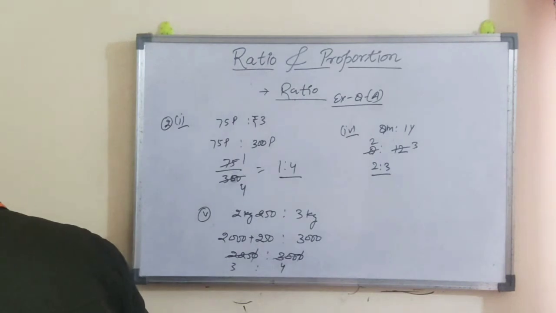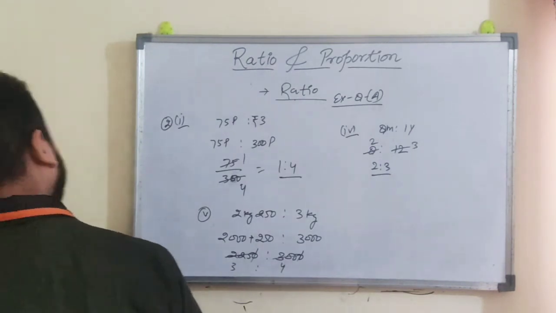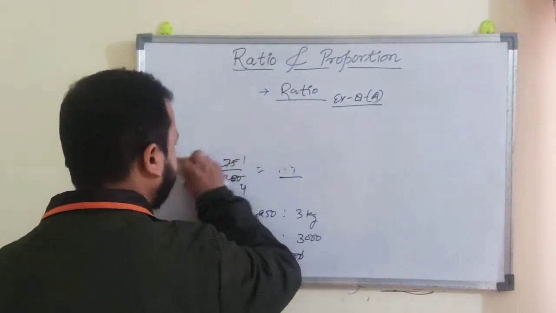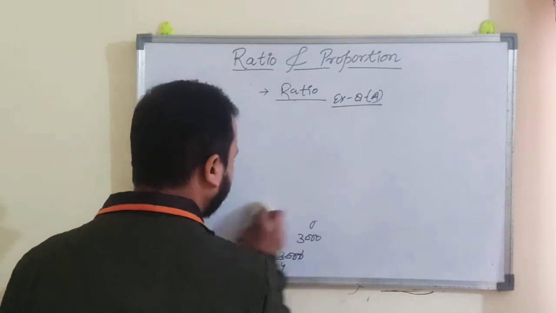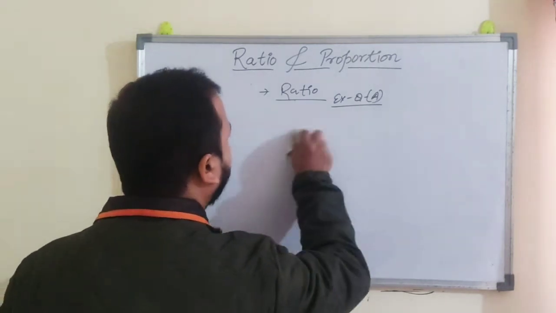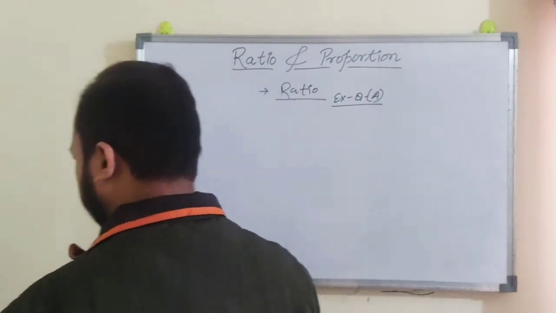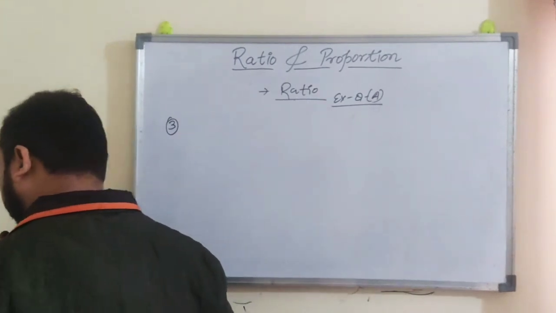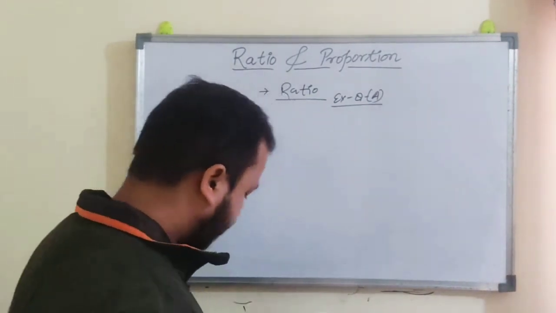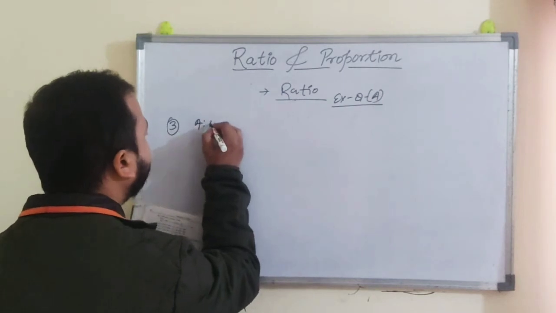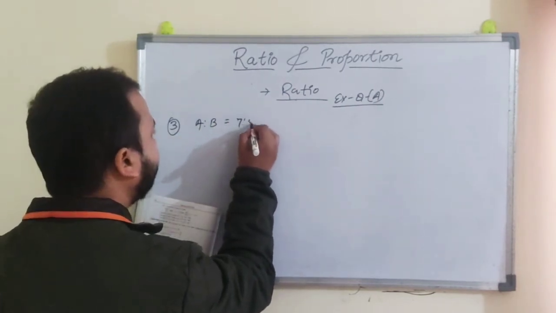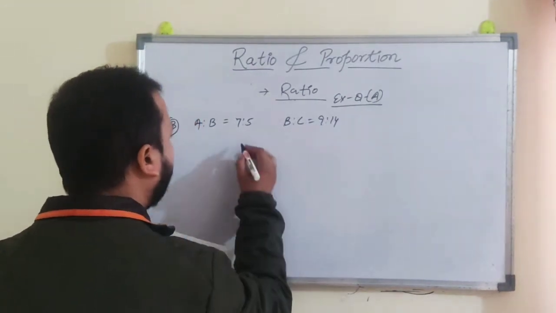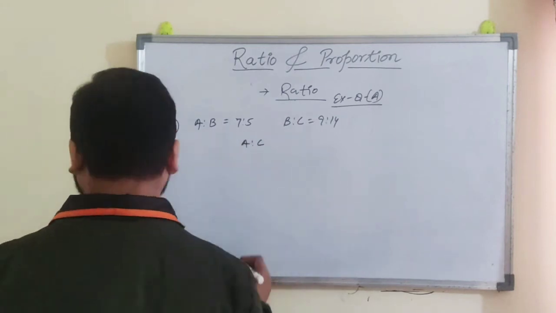Now come to question number 3, 4, 5 and 6. These questions are same. So 3 and 4 they are same, and 5 and 6 they are same. So we'll do one question. I'll discuss all the questions, but I'll solve one question. In question number 3, ratios are given as A is to B is 7:5 and B is to C is 9:14. You have to find out A ratio C.